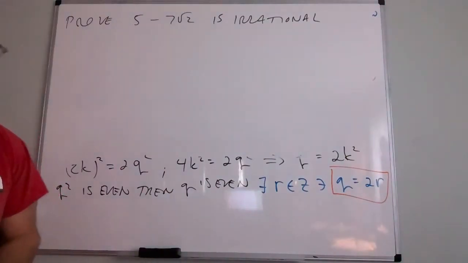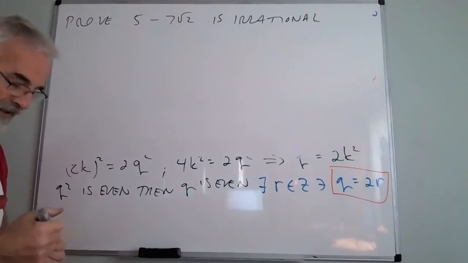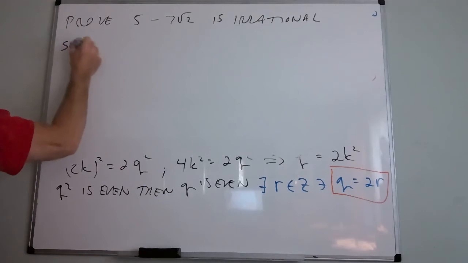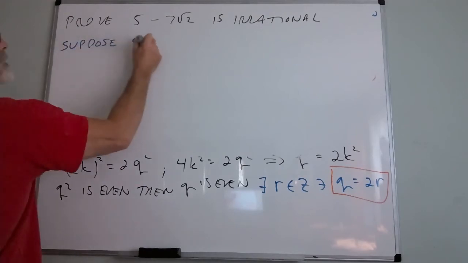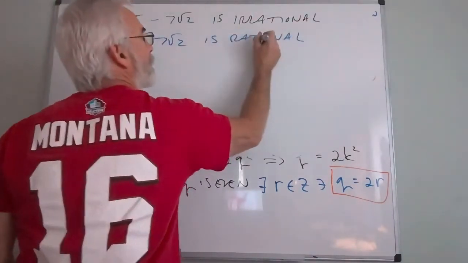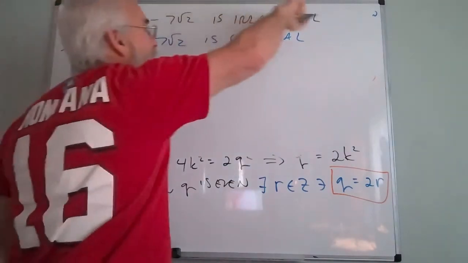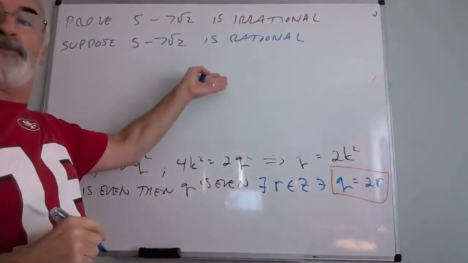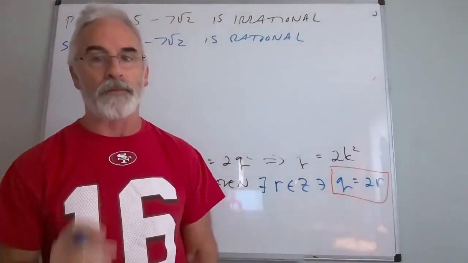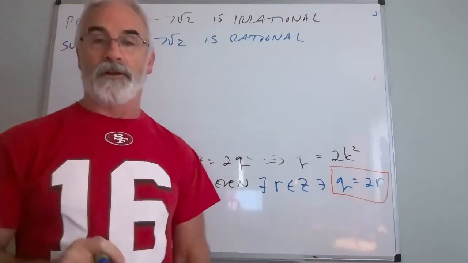So instead, let's just say, I believe this is irrational. So what are we going to do? We're going to suppose it's rational, and I'm going to show this leads to a contradiction. This kind of proof is sort of fun. Again, you believe this statement, therefore you're going to use contradiction. You're not going to use counterexample. I've got to point that out because there's a common mistake there. People think contradiction and counterexample go hand in hand. No, they're not even similar.